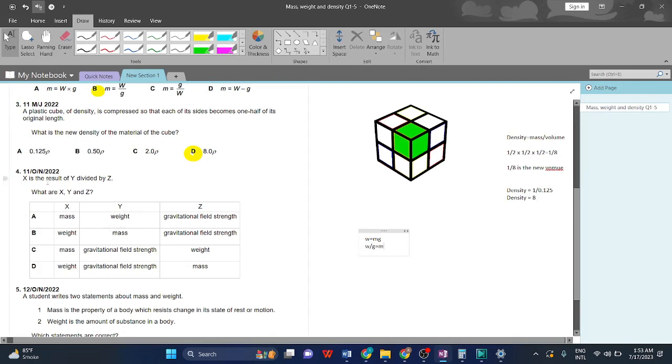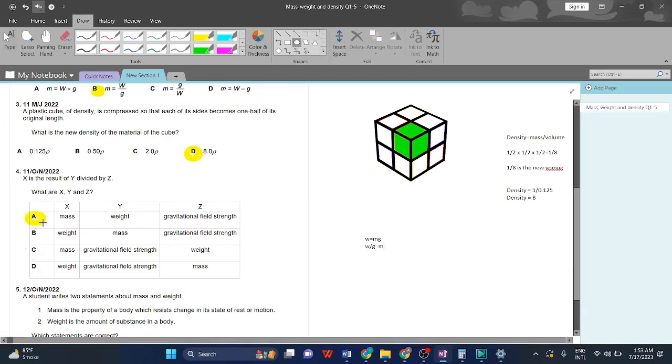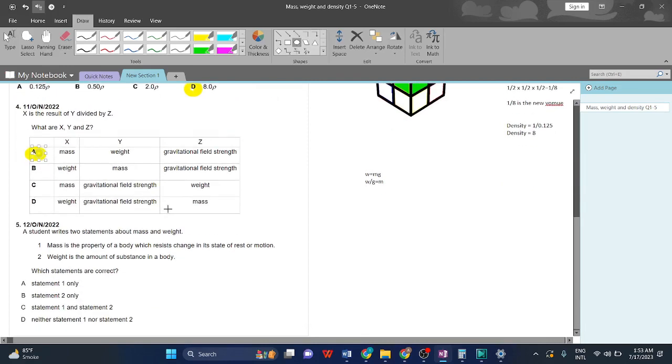Now x is the result of y divided by z. X in this case is mass, so it's either A or C. Then comes y divided by z: y becomes W and z becomes gravitational field strength, which will be E. It's a very simple question.